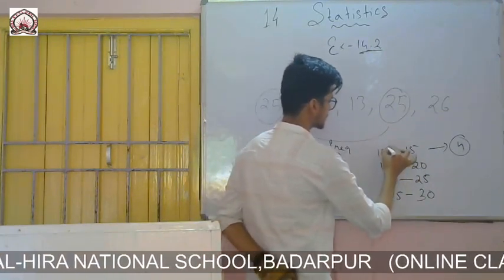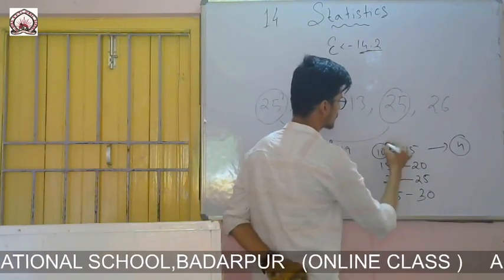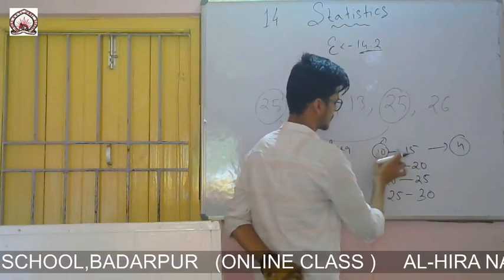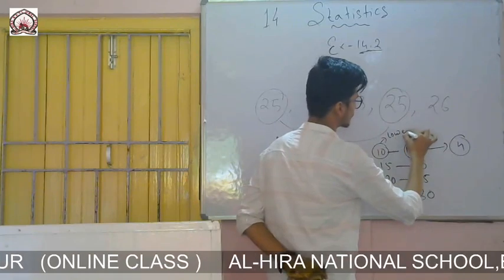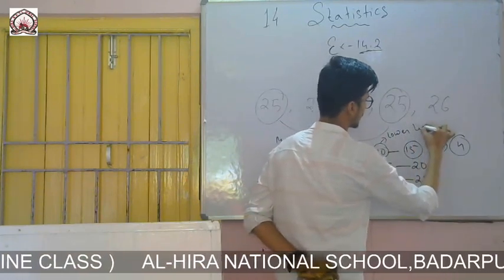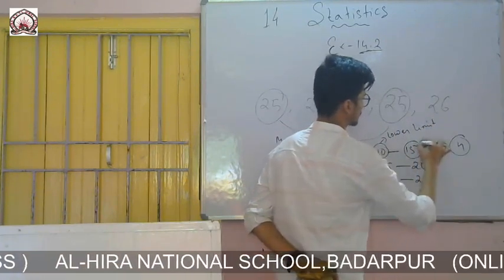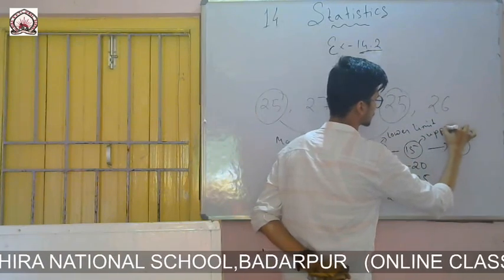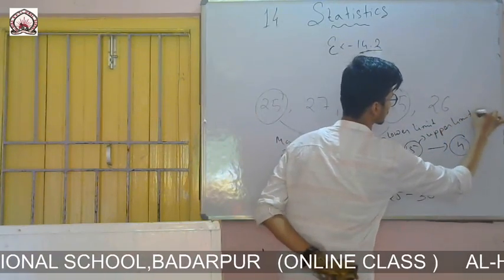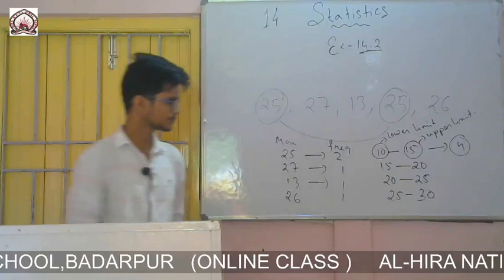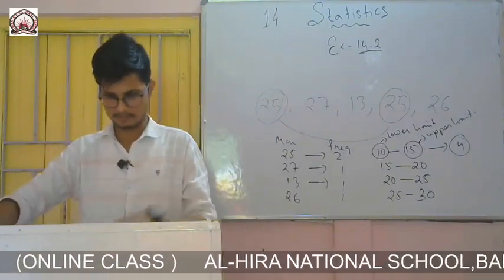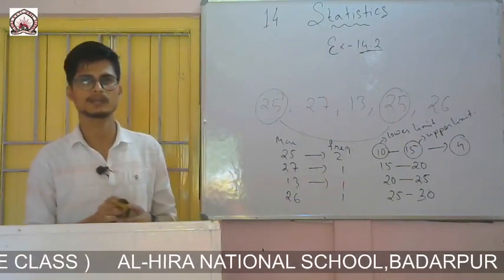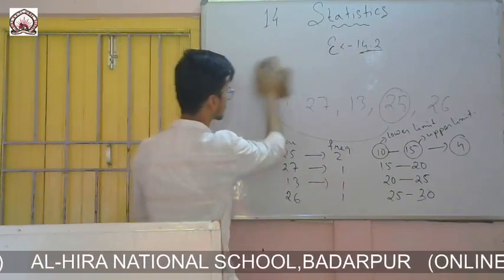These two numbers make a class. This one is the lower limit, and this is the upper limit of the class. Now let's begin this exercise. When I do the sums one by one, you will understand it better.